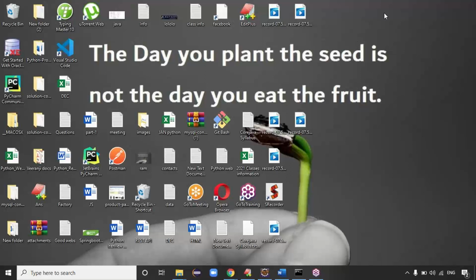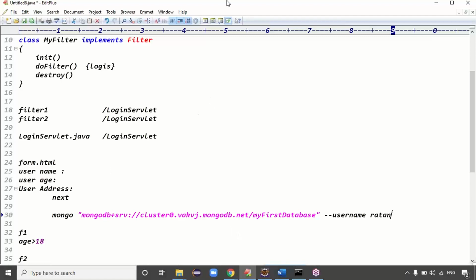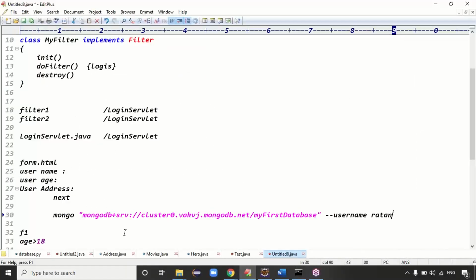Okay, so yesterday's class topic was flow control. We covered switch yesterday. I think we have to start looping today, start the looping concepts. So switch is completed.